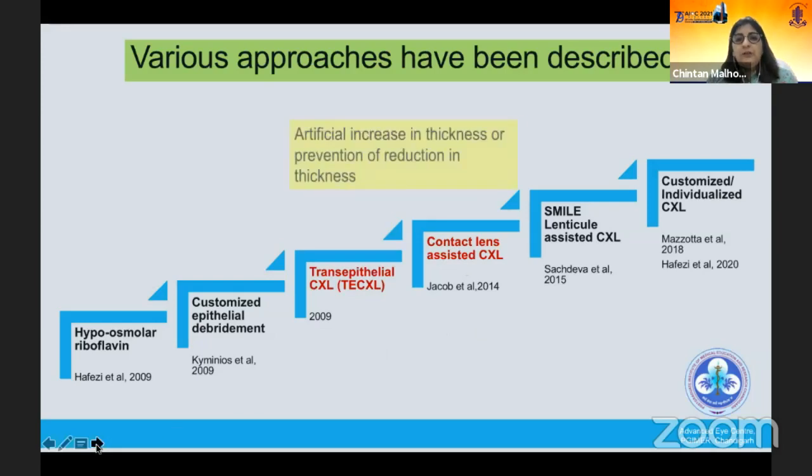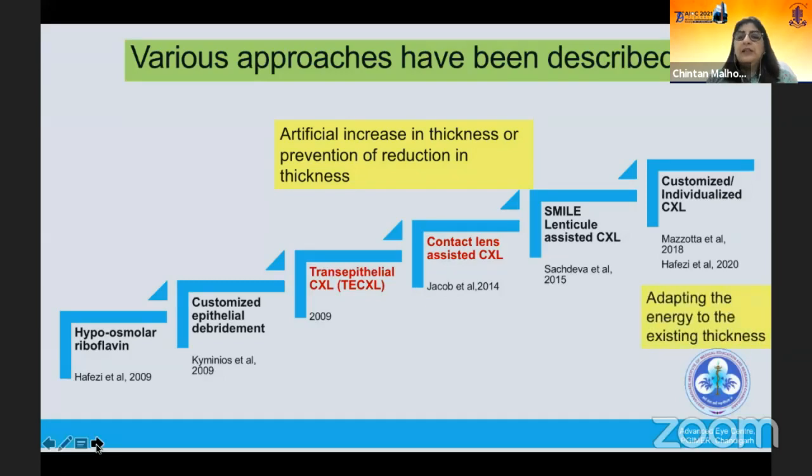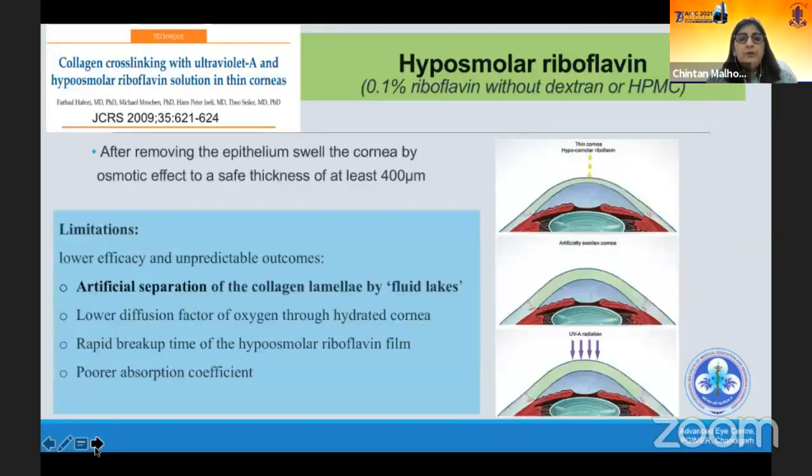Now, the first 5 approaches basically deal with an artificial increase in the thickness, or the prevention of reduction of thickness in case of the transepithelial and the customized epithelial debridement. Whereas the last approach, the customized one, deals with adapting the energy to the existing thickness. That is a different way of looking at things from the way we were doing them. Just a brief description of the advantages and drawbacks of these.